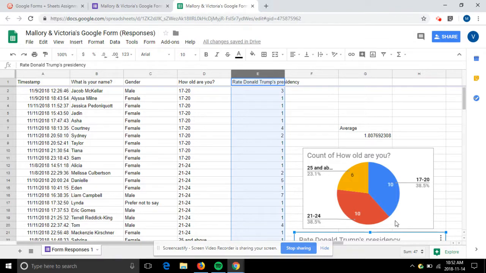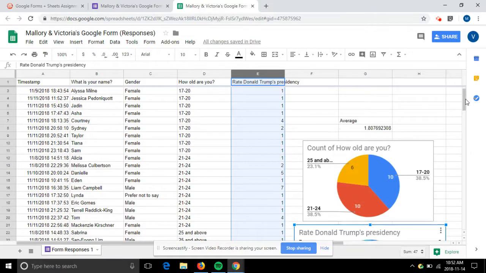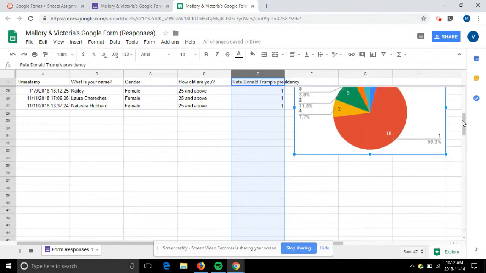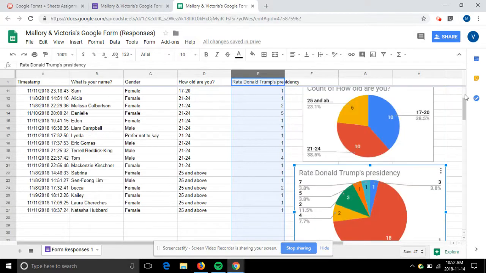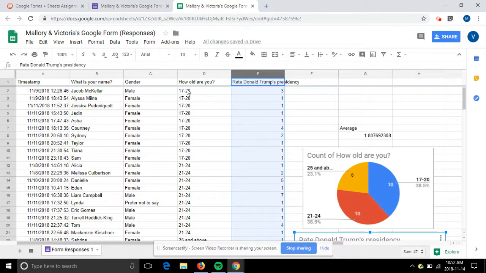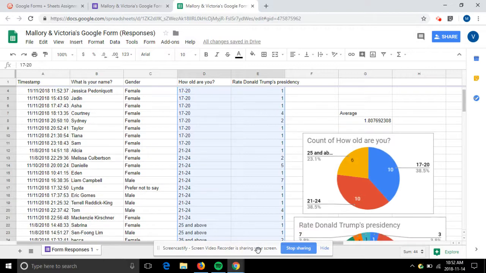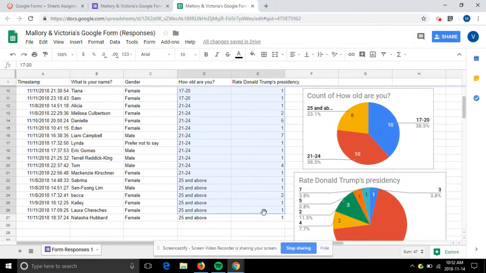Okay, and the last chart we are going to represent for you is the chart that we're going to label age versus rate of Donald Trump's presidency, I guess. So what we're going to do is we're going to put it down here. We're going to start from the top and we're going to highlight column D2 all the way over into E and down to the very end, which would be E27, right there. There we go.